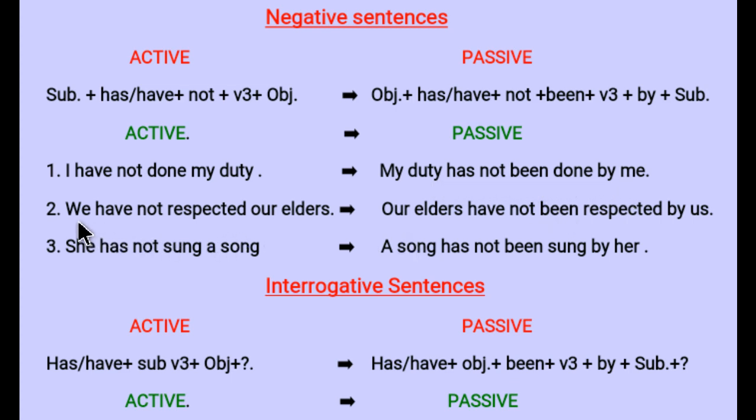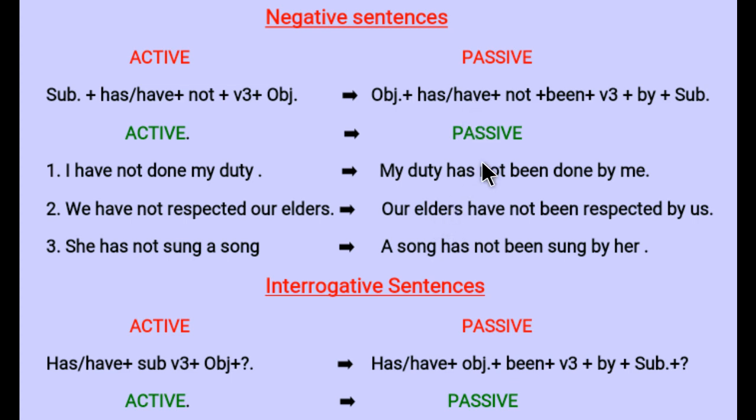Second example, we haven't respected our elders. So we is your subject, have is your helping verb, not is used to make it negative, respected is verb's third form, and our elders is your object here. So we will take the object at first position to make it passive. So what is our object? Our elders. We write it as it is, our elders.